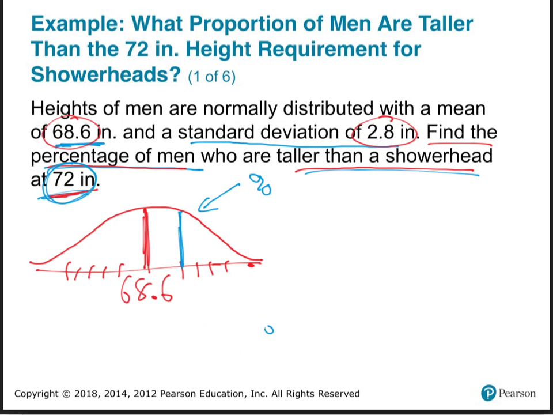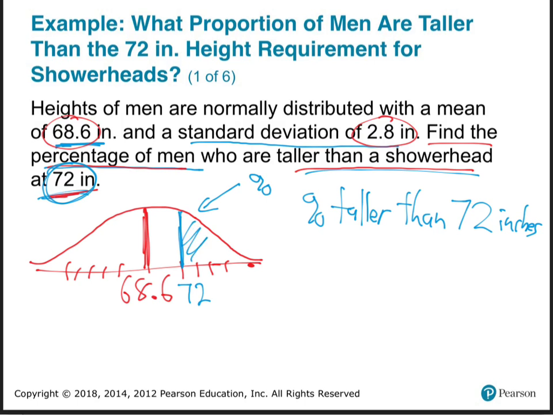But that must be 72, and we want the percentage of men taller than 72 inches. So taller. That's like saying bigger, larger. Which way am I going to shade? Right or left? Right. Bigger is to the right. Larger, right? Remember last time we did greater and less? Taller means greater. So they want to know what percentage of all men are taller than 72 inches.